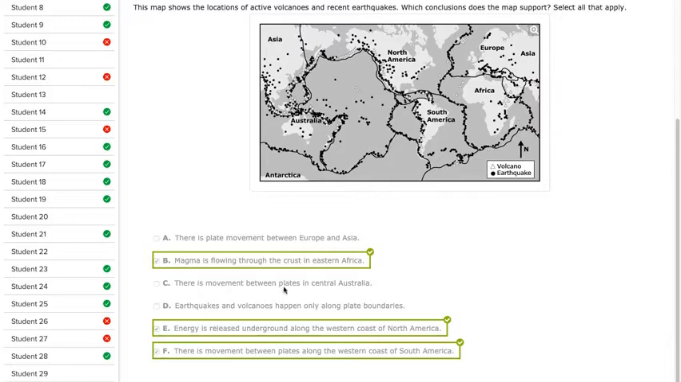C, there is movement between plates in Central Australia. Same thing, we see a few earthquakes, but not enough to indicate that there is a lot of plate movement happening. D, earthquakes and volcanoes happen only along plate boundaries. As we can see, they typically follow these lines of plate boundaries, but we do see some happening throughout that do not follow those major plate boundaries.